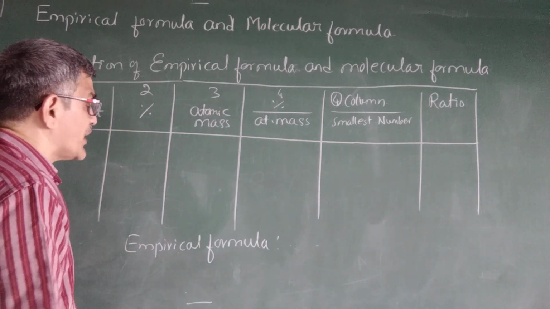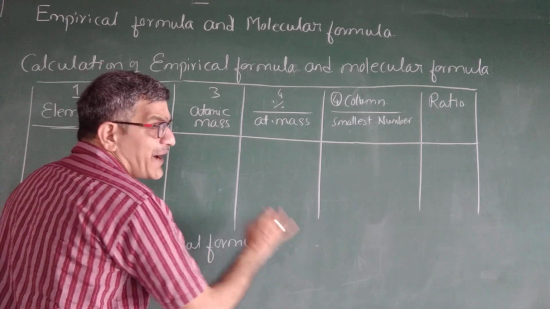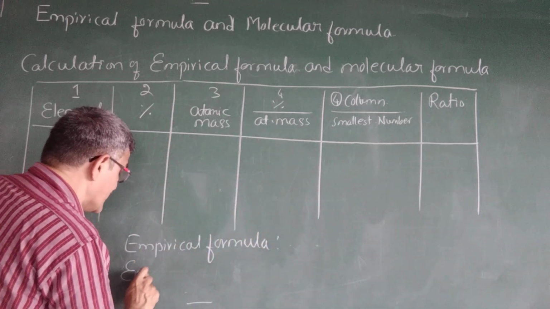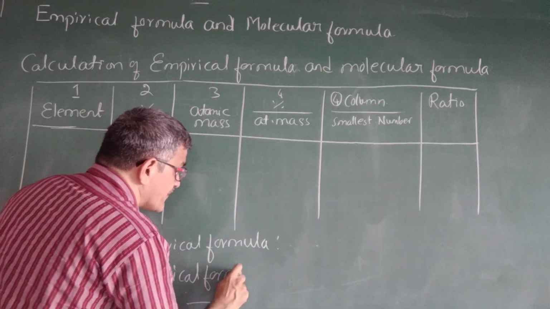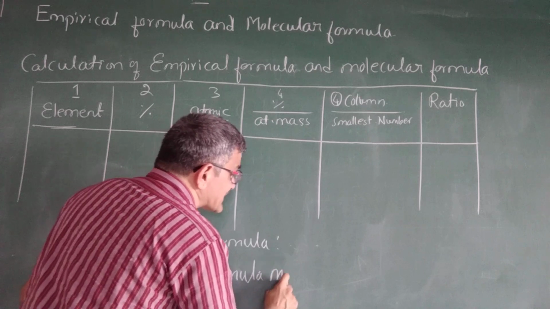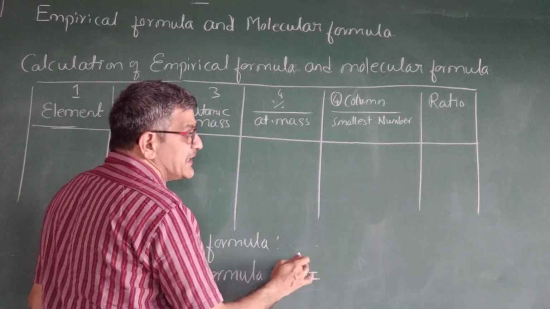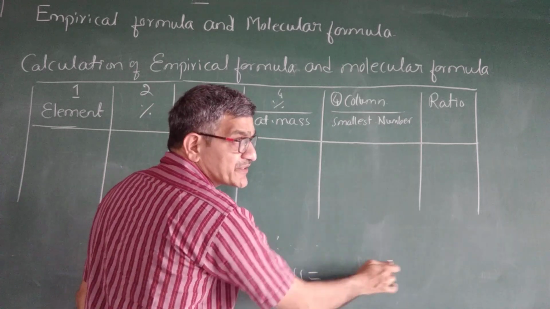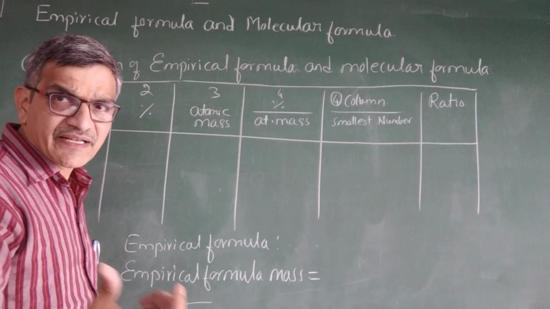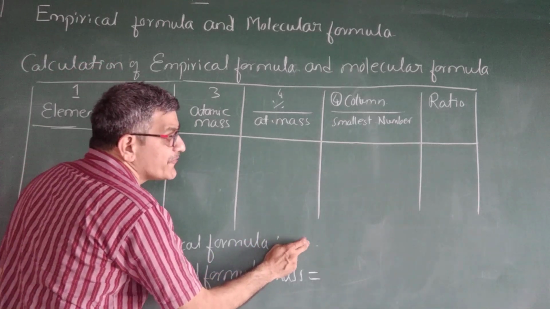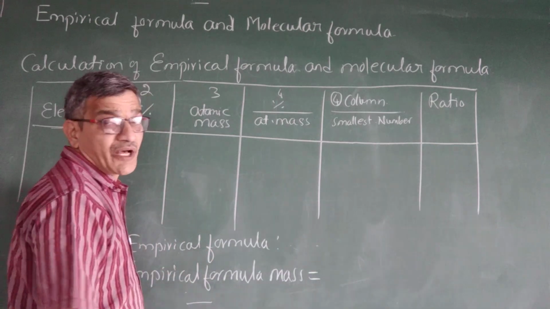Next, after getting the empirical formula, you have to go for the empirical formula mass. Empirical formula mass is, whatever elements you are getting, you have to add their atomic masses. We know how to calculate molecular mass; in the same way, find the mass of the formula obtained here. So that gives you the empirical formula mass.